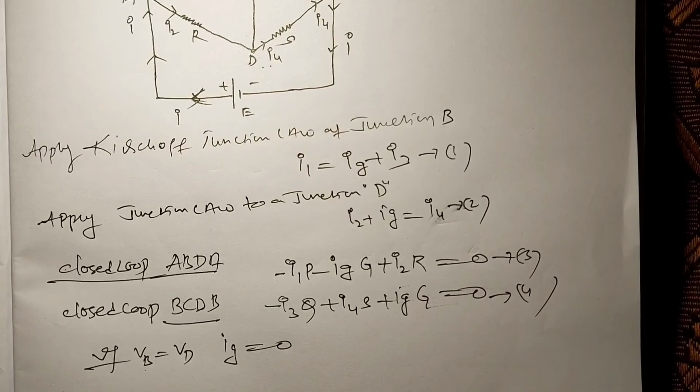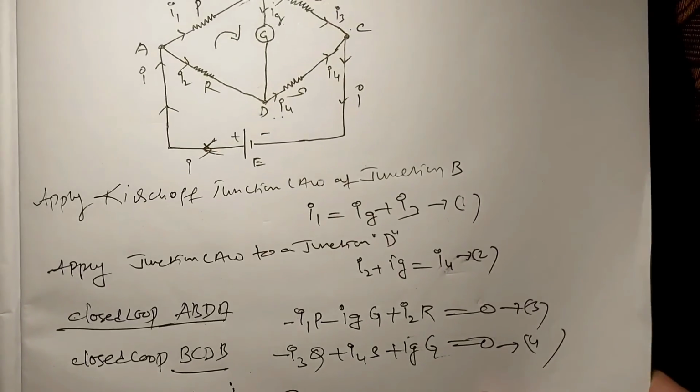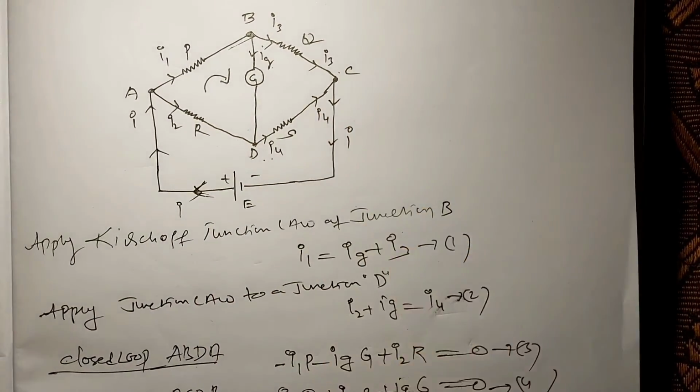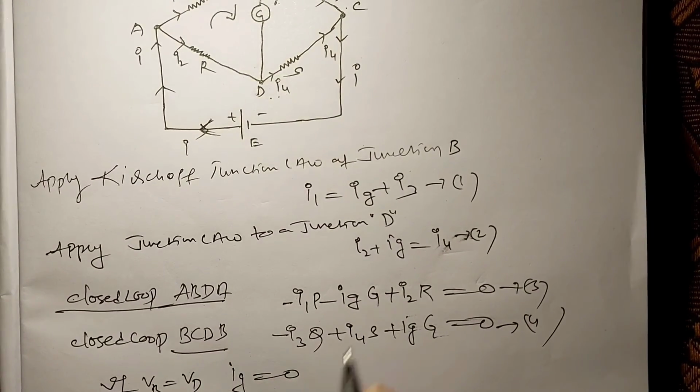Whenever there is no potential difference between those 2 points, there is no flow of current. Current always flows from high potential to low potential. So if the potential at B is equal to the potential at D, then automatically Ig is equal to 0.